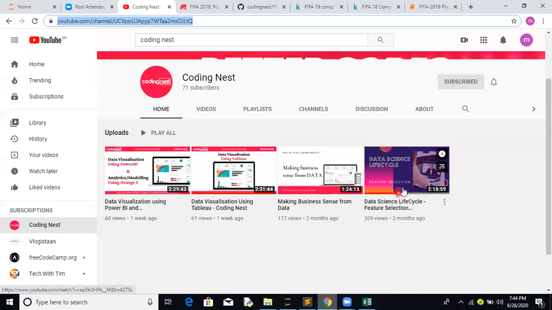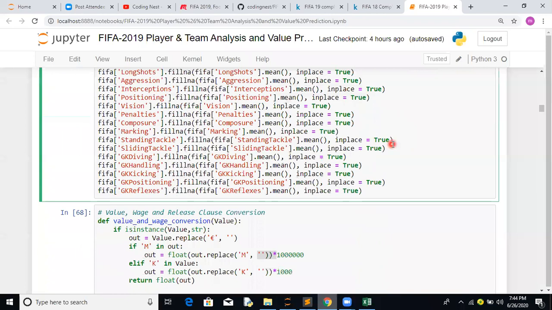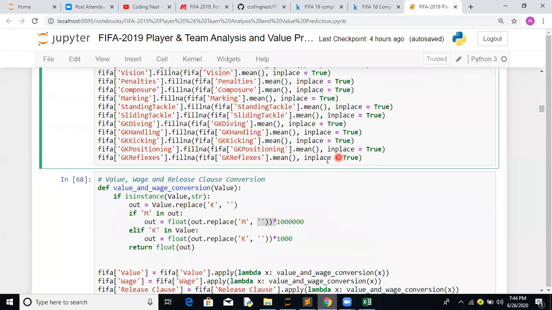You can go to these videos, where we have discussed a lot of strategies: where to fill median values, where to fill arbitrary values. Each and every feature you have to analyze and then apply a strategy. That's how you have to work it out. I think that's a good question, why fill every time with the mean value. Sometimes you can fill with the mode value, median value, or some arbitrary values. It depends on each feature. Every time you have to create a data visualization of each and every feature, and then come up with a technique to fill those values.